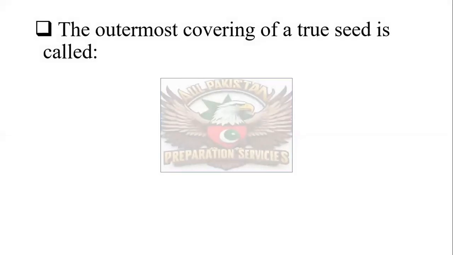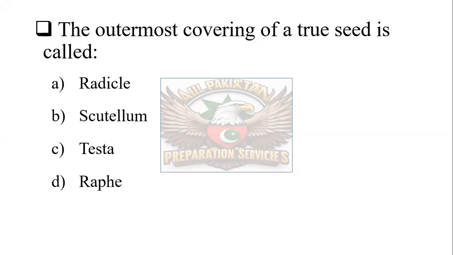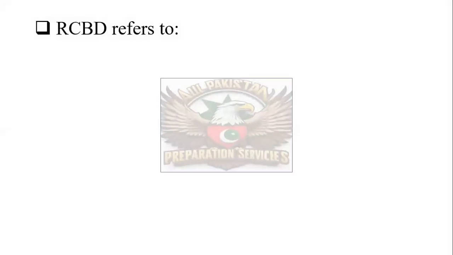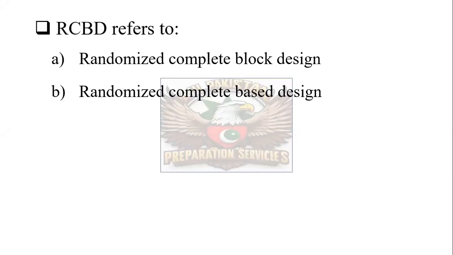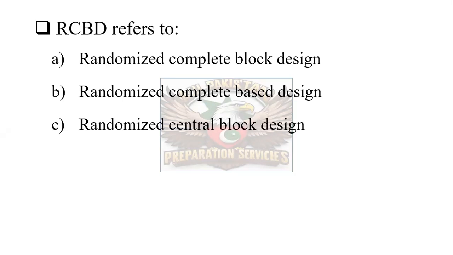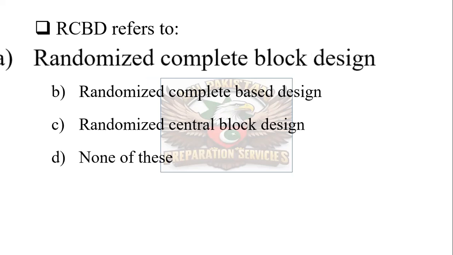Next question is: the outermost covering of a true seed is called radicle, hilum, testa, or raphe. And the correct one is testa. The outermost covering of a true seed is called testa. RCBD refers to randomized complete block design, randomized complete based design, randomized central block design, or none of these. And the correct one is randomized complete block design.